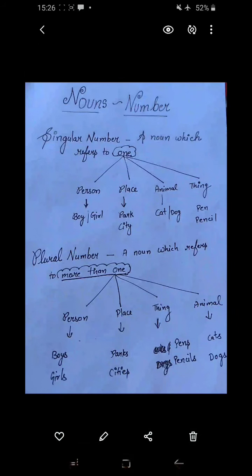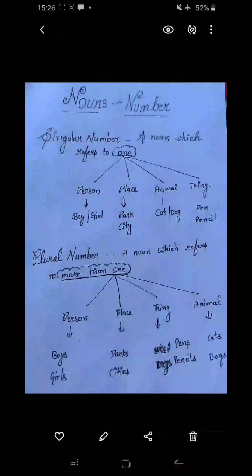For example, if we talk about one person, that may be a boy or girl. If we talk about a place, that could be a park, city; animal, cat, dog; thing, pen, pencil.